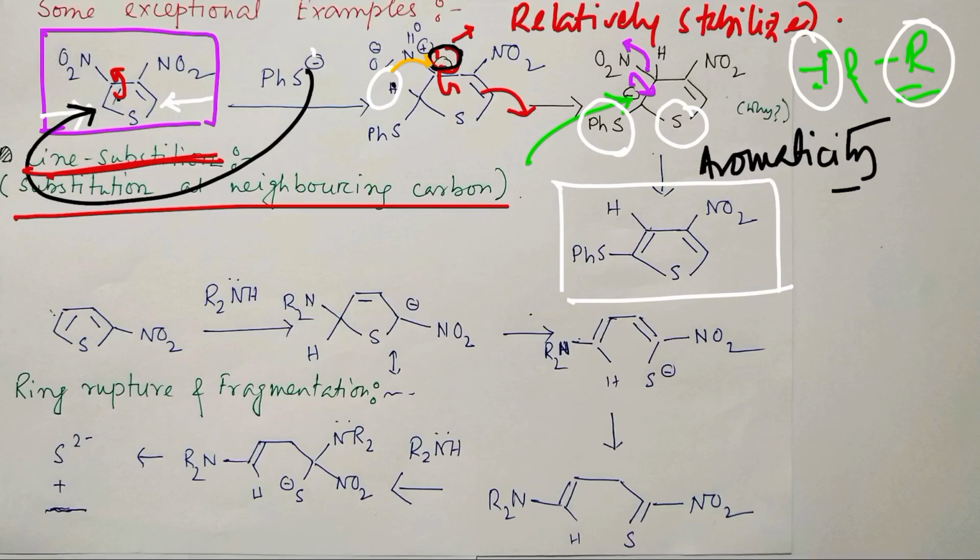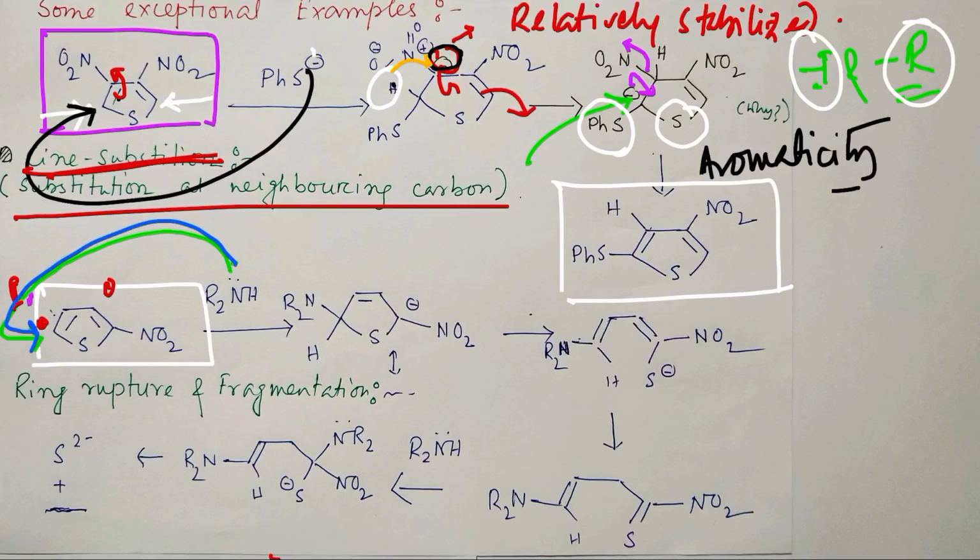Okay, so let's discuss another example where ring rupture is observed. So what happens in that case? For example, if you take this 2-nitrothiophene, the amine can attack at the 4 position. Why? Because of the resonance structure of nitro, we know the ortho centers are highly electron deficient, and just look at this para type position. This is closer to sulfur, so the minus I effect of sulfur is also dominant there, so it attacks finally.